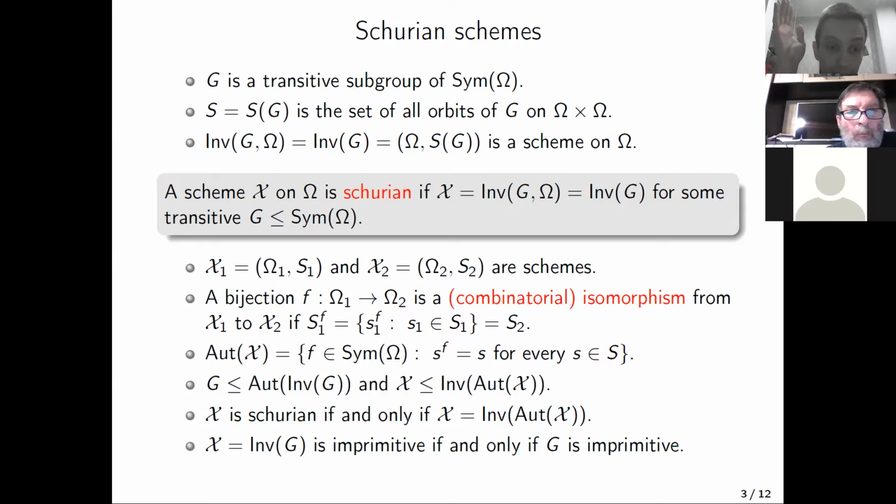One can verify that X is Schurian if and only if X is equal to the Schurian scheme constructed from its automorphism group.